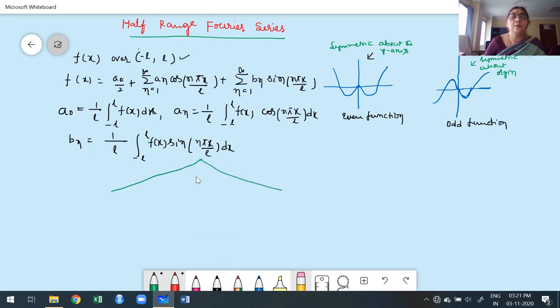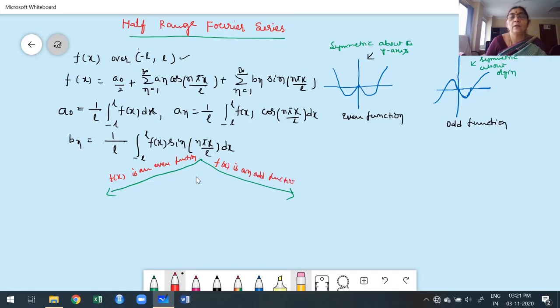We divided this into two parts, right? You already know this. The first part is f of x is an even function. The second part is f of x is an odd function.